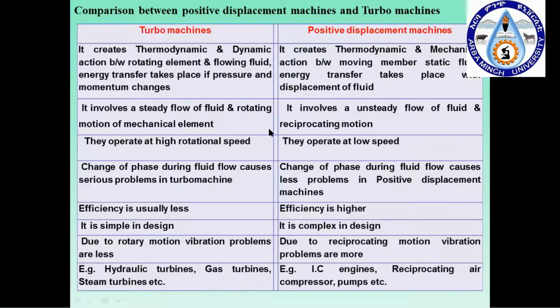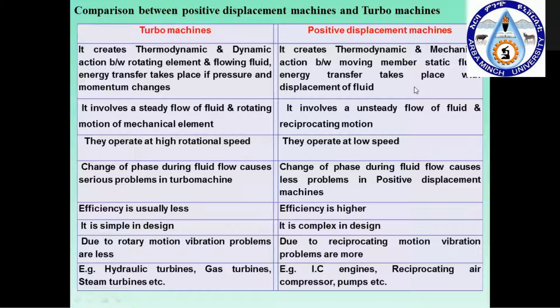Now we will be seeing the comparison between the positive displacement machines and turbo machines. Why is this comparison needed? It will give a better understanding. The first thing, the turbo machines create a thermodynamic and dynamic action between the rotating element and flowing fluid. In the case of positive displacement machines, you can see it creates thermodynamic and mechanical action between a moving member and static fluid, and energy transfer takes place with the displacement of fluid.